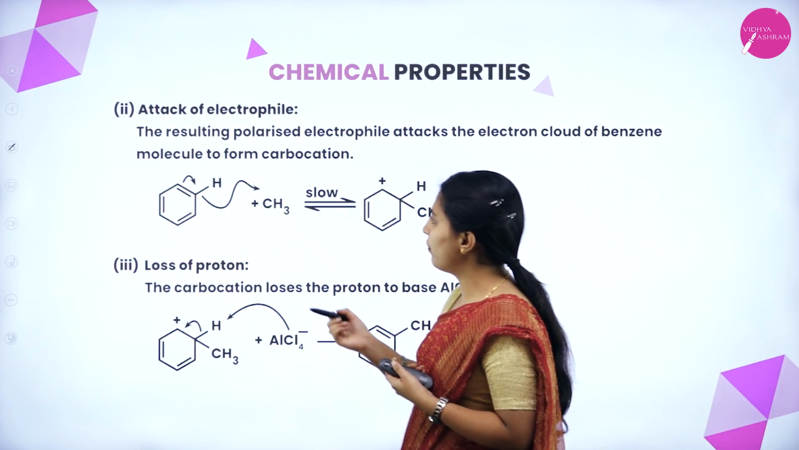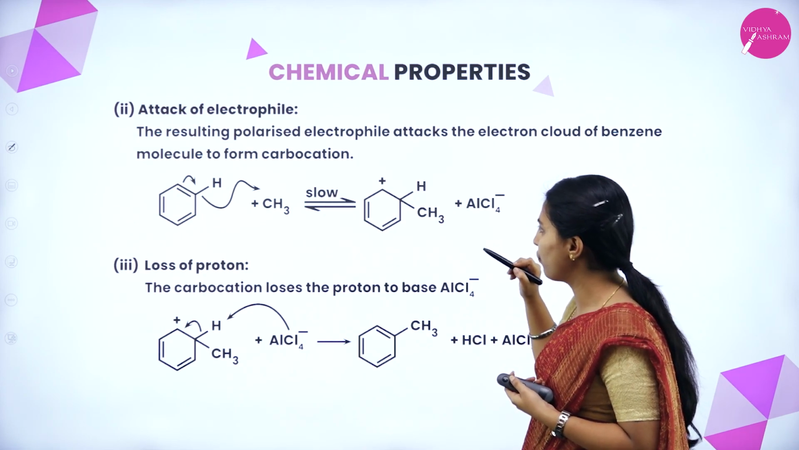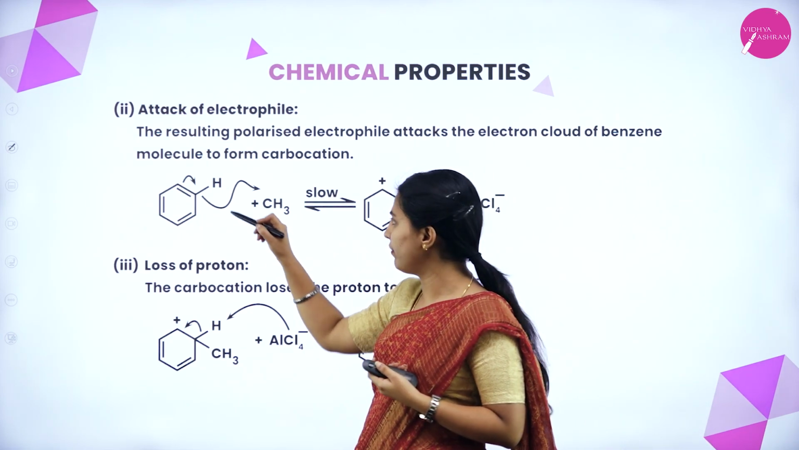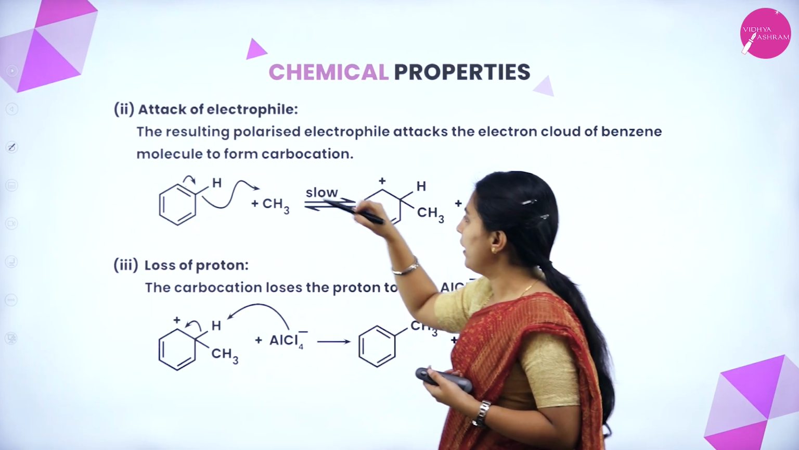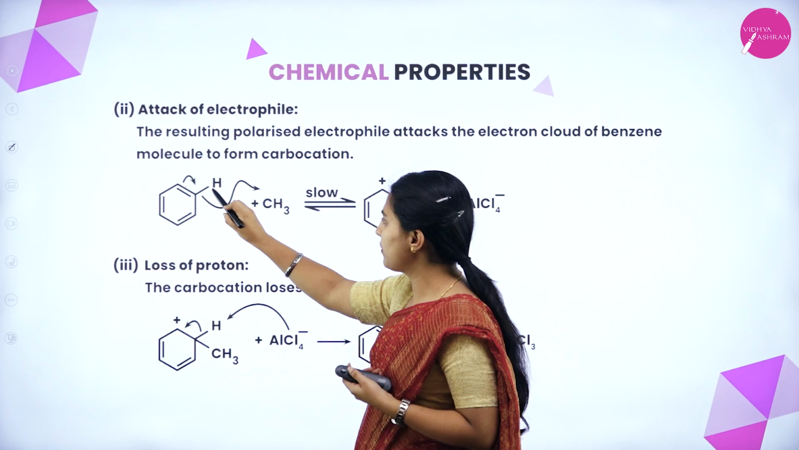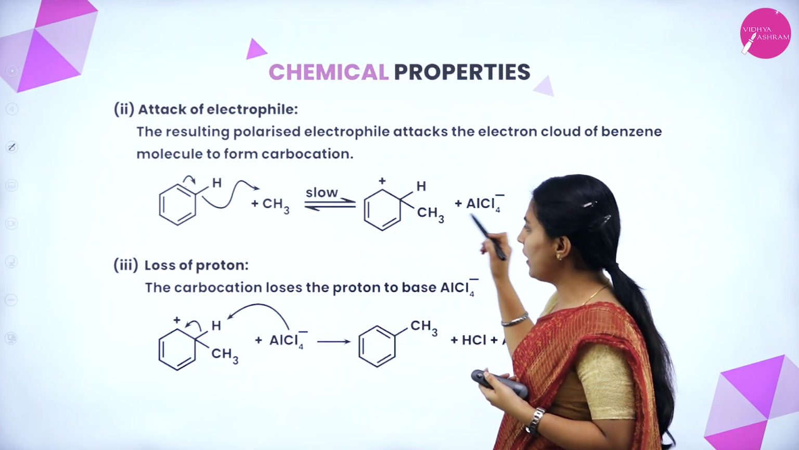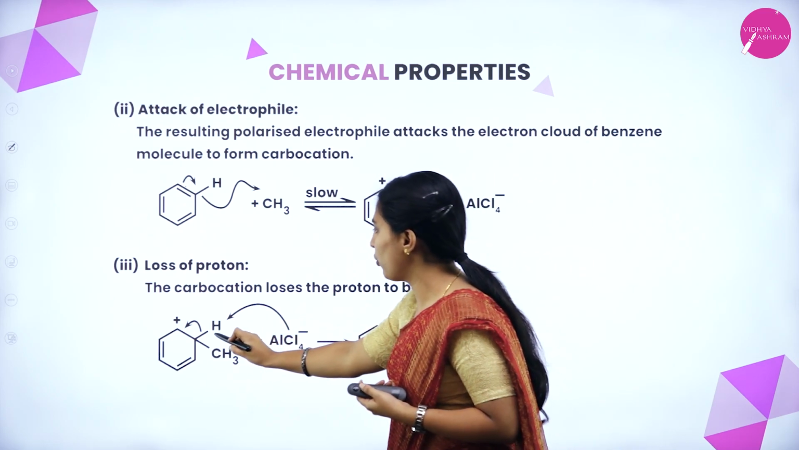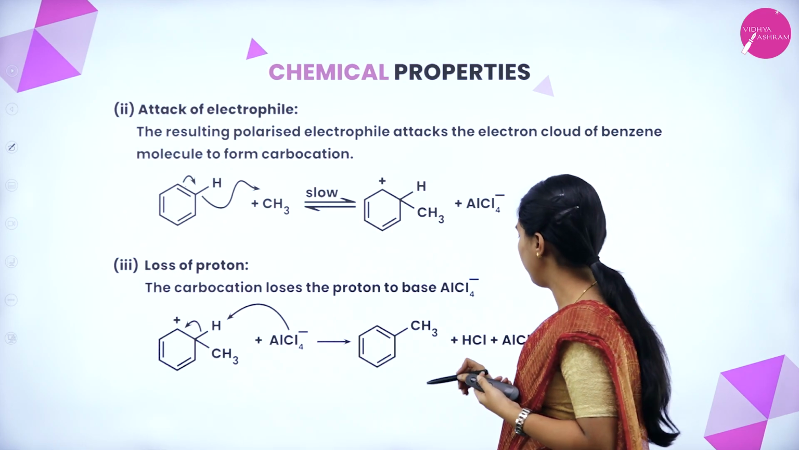Then attack of electrophile. The resulting polarized electrophile attacks the electron cloud of the benzene molecule to form a carbocation. If you observe, everywhere the electron cloud will be more towards the double bond. There, due to the proton present here, it will form a carbocation and that carbocation will lose the proton to form methyl benzene here.